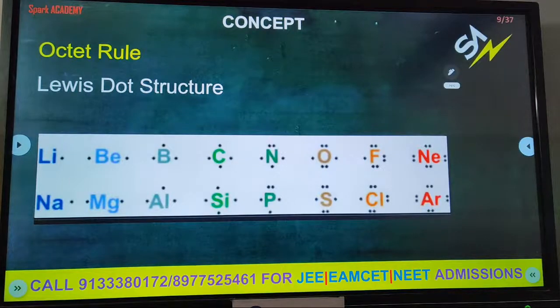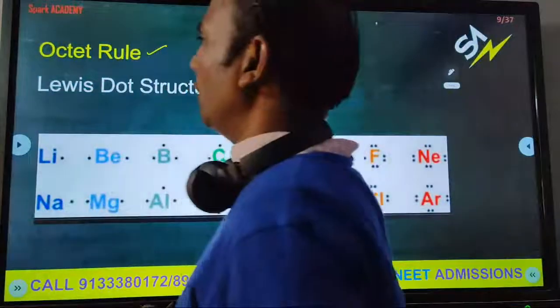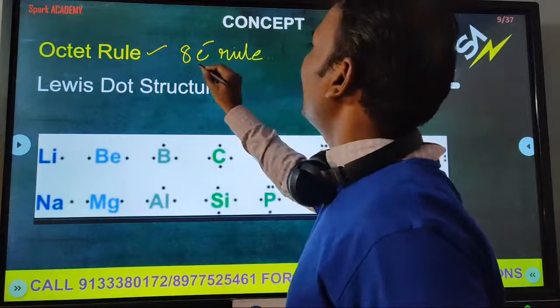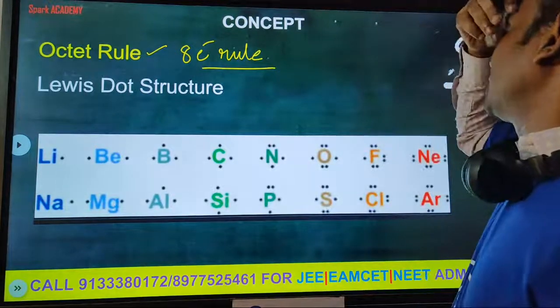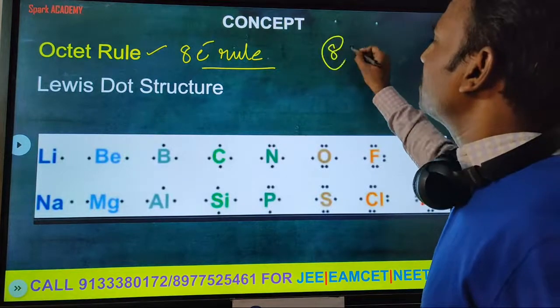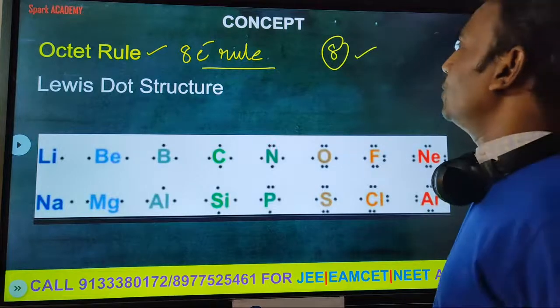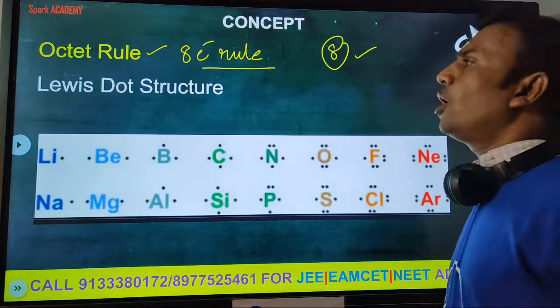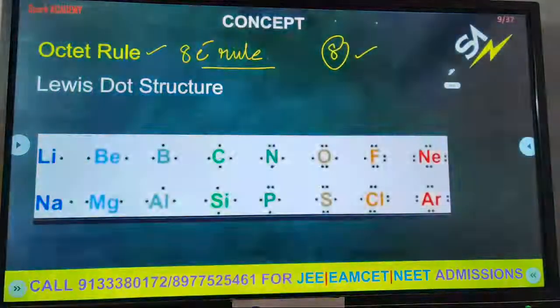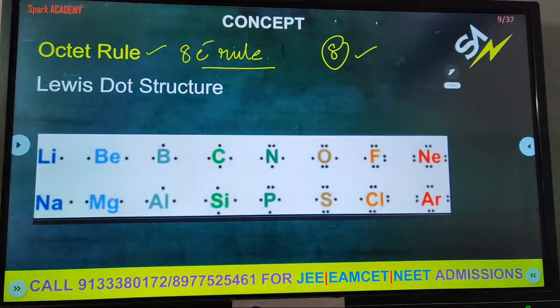Now the octet rule. Just now we learned the octet rule. The octet rule is called the 8 electrons rule. In every atom, if the outermost orbital contains 8 electrons, then we say it follows the octet rule. In the octet rule, valence electrons are very important. Valence electrons play a crucial role in the octet rule. These valence electrons are shown by Lewis in the form of Lewis dot structures.